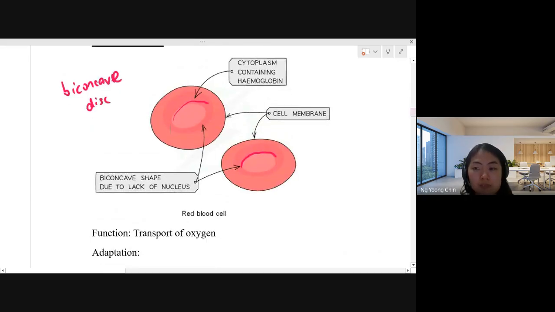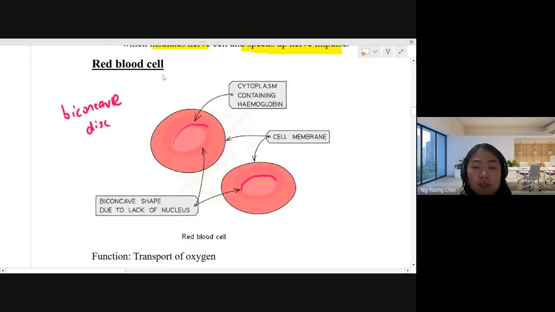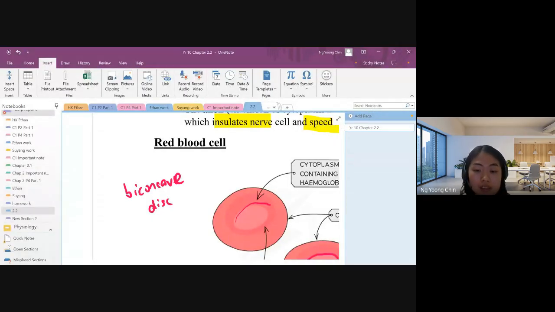So I think you have already noticed about red blood cells. They don't have a nucleus. You can see there's no nucleus inside the red blood cell. But initially, during the production of the red blood cell, they do have the nucleus. Not having a nucleus is one of their very special characteristics. Initially, when the red blood cell is still a young cell, they do have the nucleus. However, when they are maturing, the nucleus is removed.